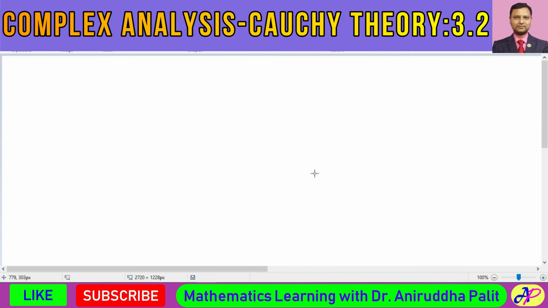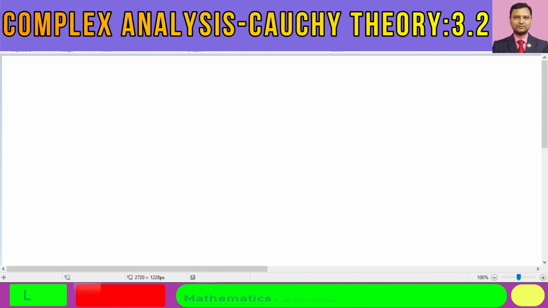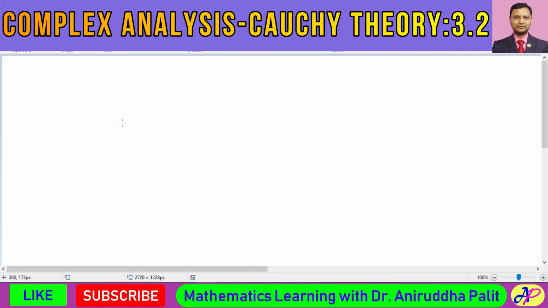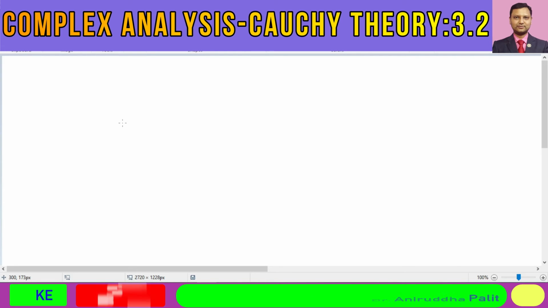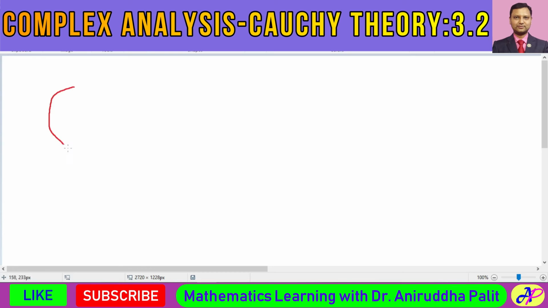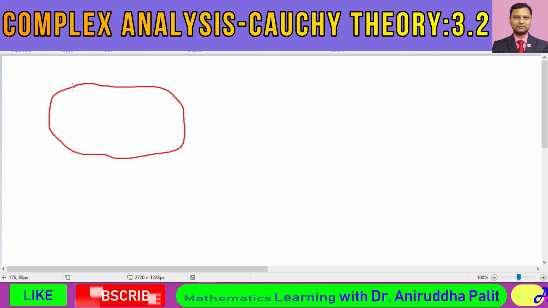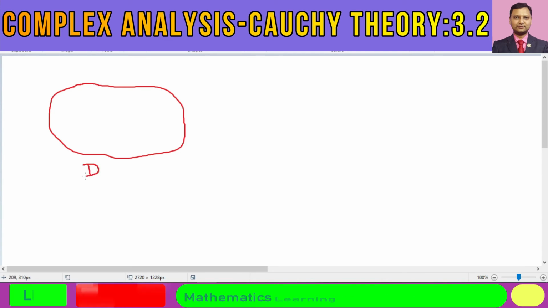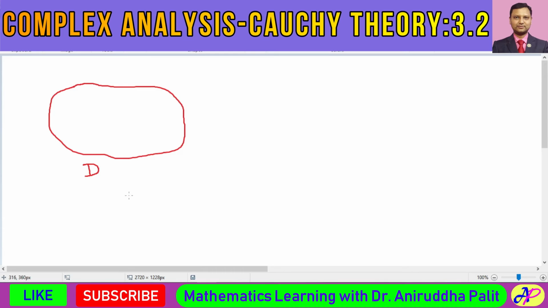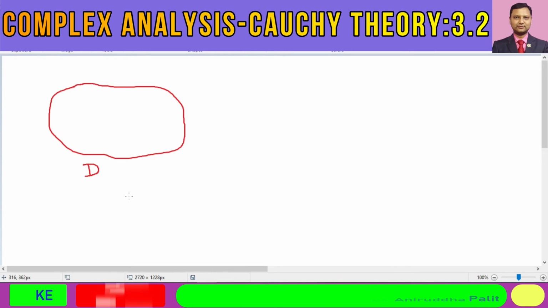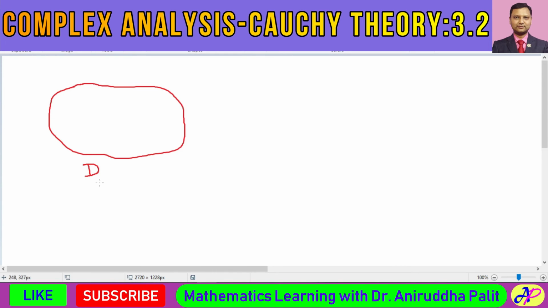Just delete this one. It says that we have a domain at first. We have this kind of domain D. This is the domain D. And we have a circular region that is contained inside D, within D.